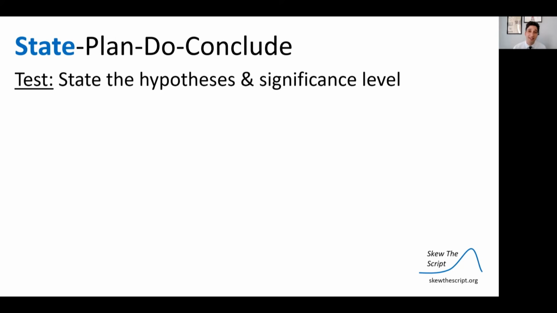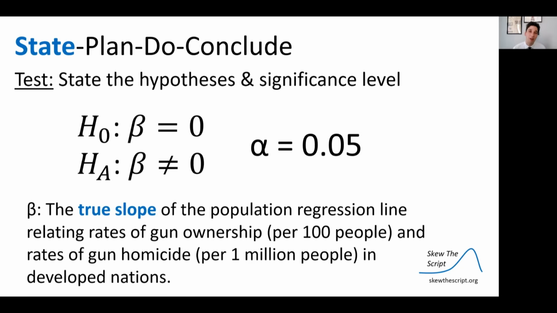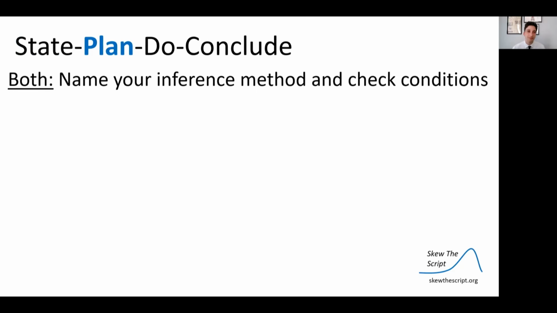If you're doing the test, the significance test, you want to state the hypotheses and the significance level. And here are our hypotheses from before. And again, the same definition of beta. And we have our alpha, our significance level.